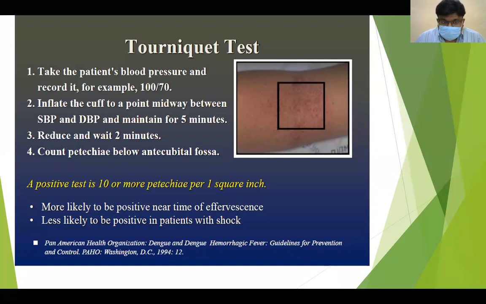Maintain it there for 5 minutes. Deflate the cuff and wait for 2 minutes. Then count the petechiae below the antecubital fossa, as you can see in the picture. The test is called positive if there are more than 10 petechiae per 1 square inch.